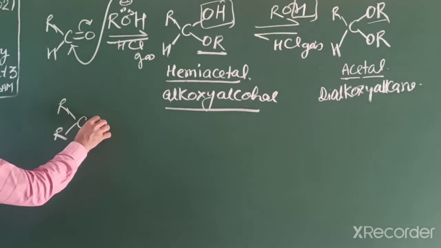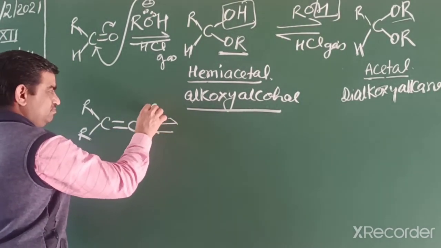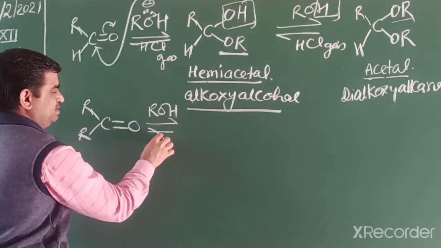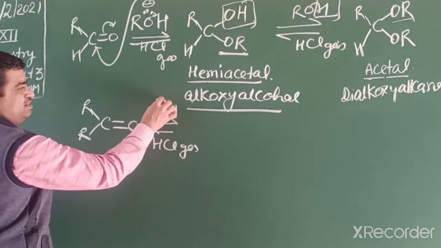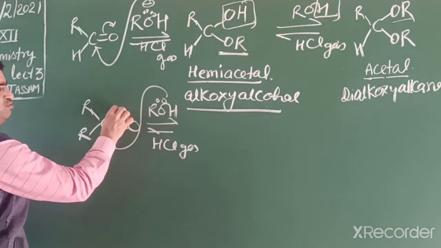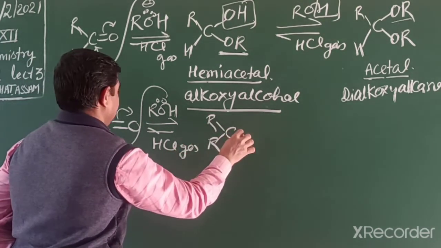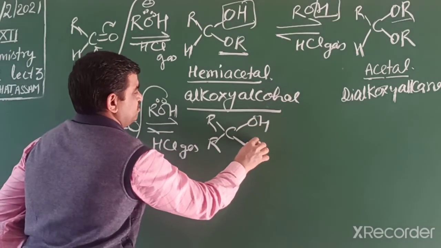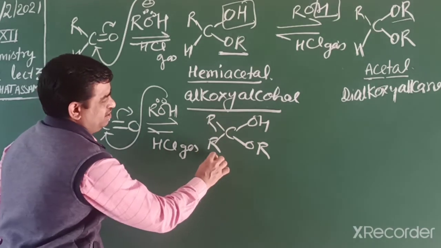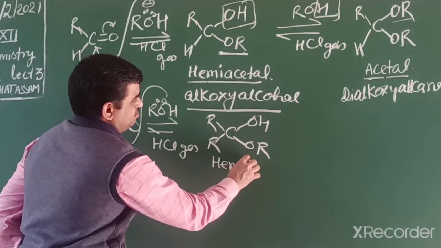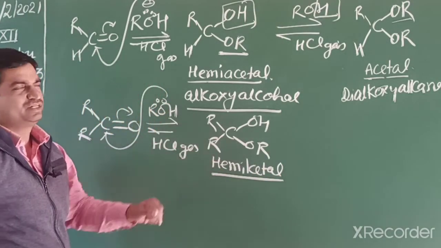Further, if the compound is a ketone and reacts with 1 mole alcohol in presence of HCl in gaseous form, then it also attacks top or bottom, and the compound is hemiketal, an alkoxy alcohol. Hemiketal means from ketone the product is hemiketal.